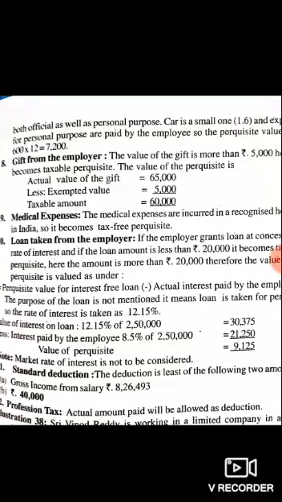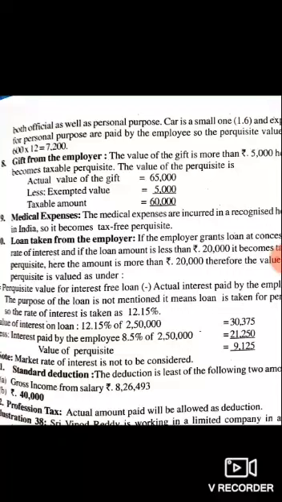Loan taken from the employer. If the employer grants a loan at a concessional rate of interest, and if the loan amount is less than 20,000, it becomes a tax-free perquisite. Here the amount is more than 20,000. The value of the perquisite is the interest on the loan at the SBI rate minus actual interest paid by the employee.